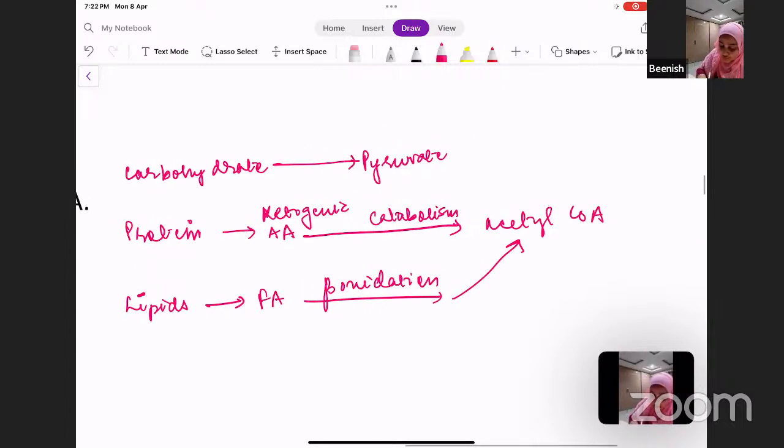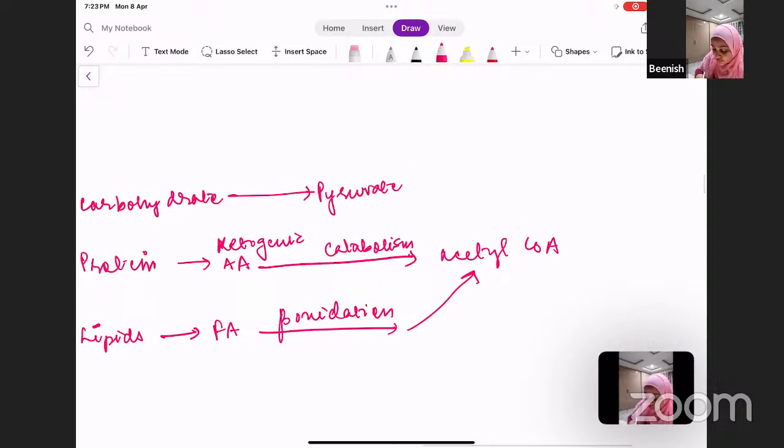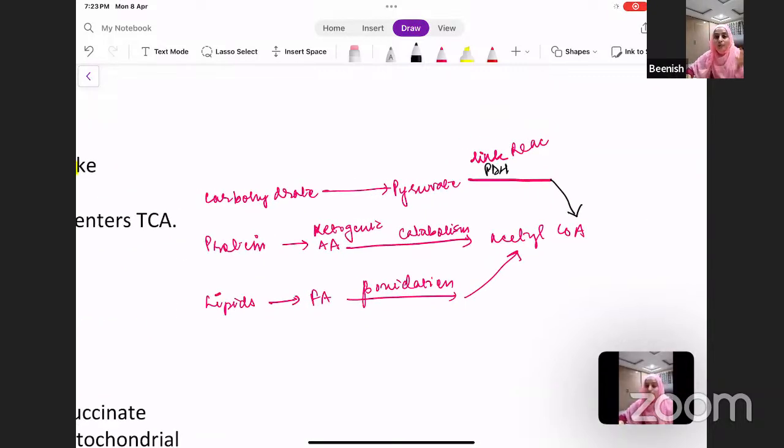Acetyl-CoA. And your carbohydrate, after glycolysis, forms pyruvate, and this pyruvate will undergo link reaction, which is carried out by your pyruvate dehydrogenase enzyme. And what does it form? It also forms acetyl-CoA. So your carbohydrates will form pyruvate via glycolysis, and then that pyruvate via link reaction.